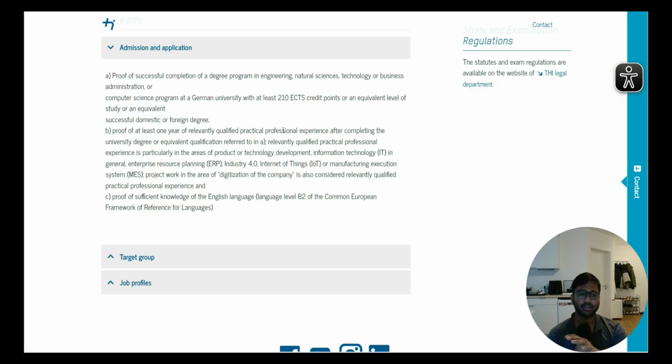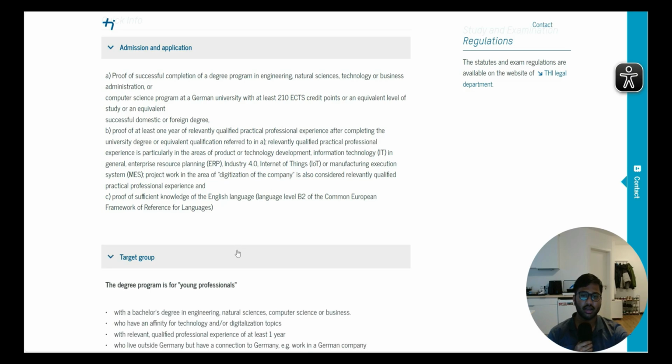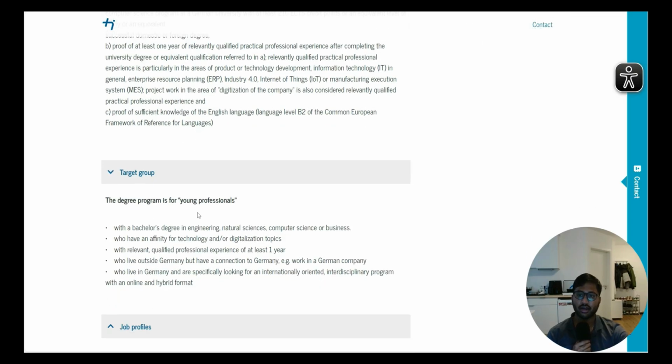If you are a fresher, then it is a little bit hard to get in, because you need to have an experience of at least 1 year. Then you need to have English language proficiency of B2, which means you need an IELTS of 6 and above.